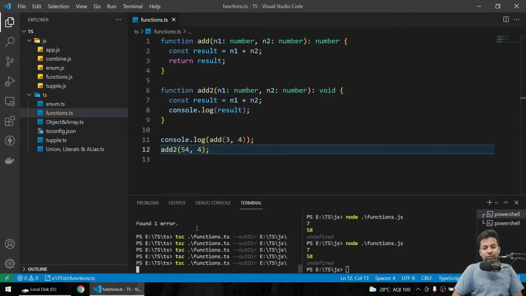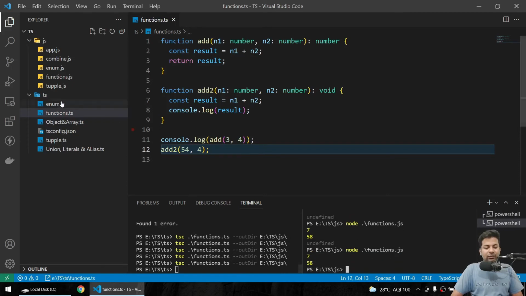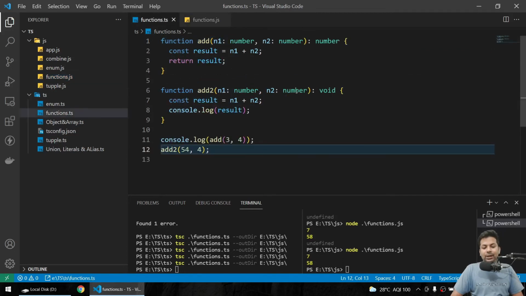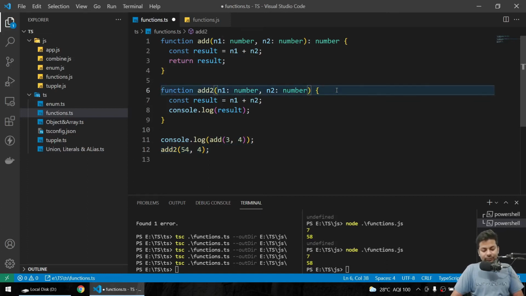Now if I just run it, see 758. If I go to functions, this is what our normal function looks like, nothing much. And if you just remove the void here, go to function. By default you can see the return type became void because you are not returning.